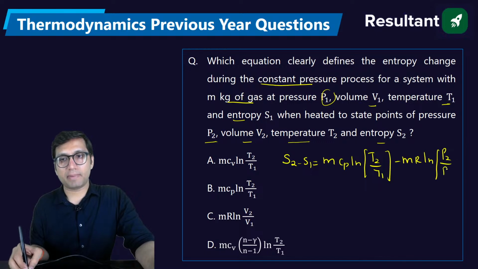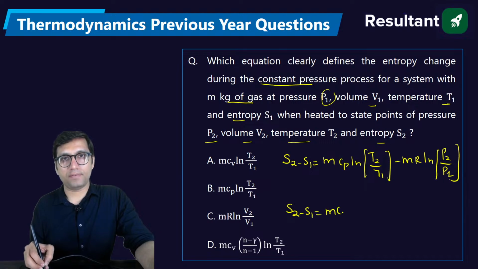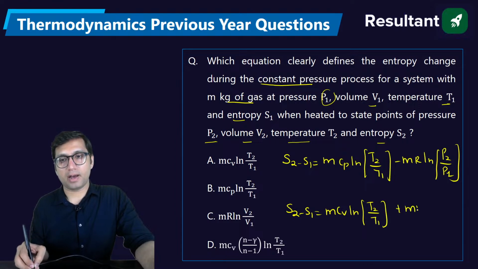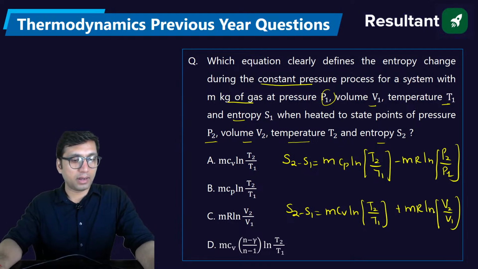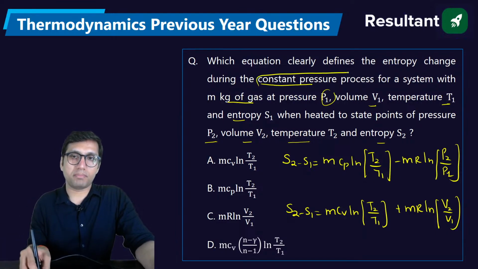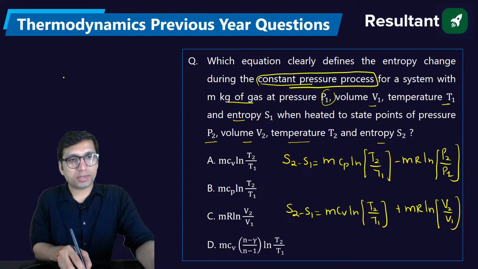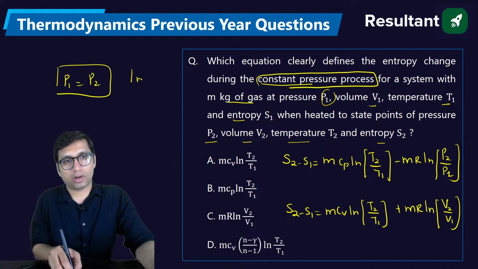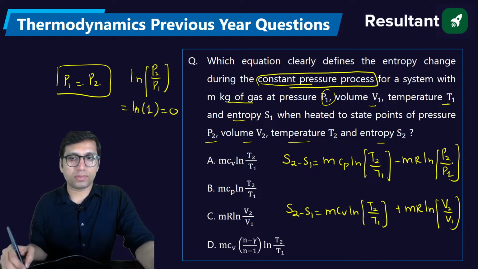This is one equation, my dear students. One more equation is S2 minus S1 is equal to mCv log of T2 by T1 plus mR log of V2 by V1. Now which equation will apply here we don't know yet, but we do know that a constant pressure process is mentioned here. So if pressure is constant, then log of P2 by P1 will be equal to log 1, and log 1 is equal to 0, so this will be 0.